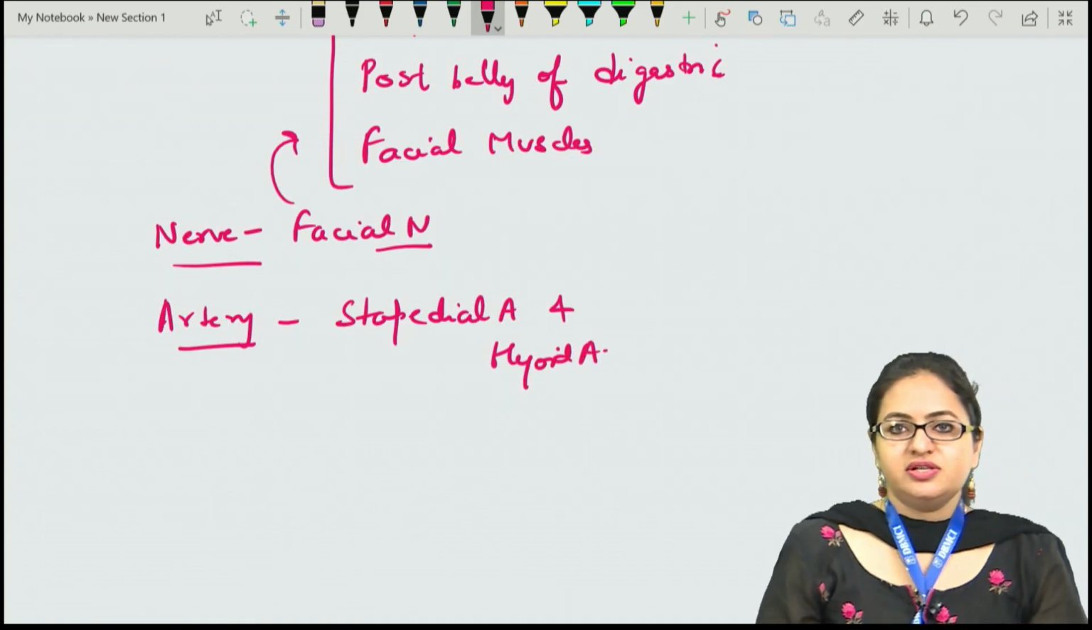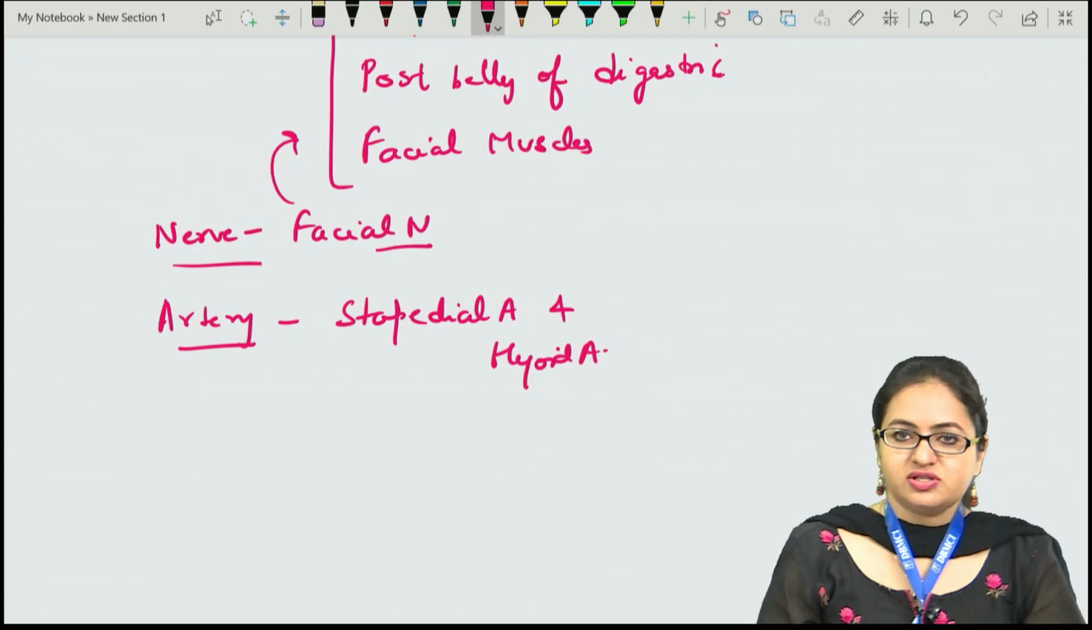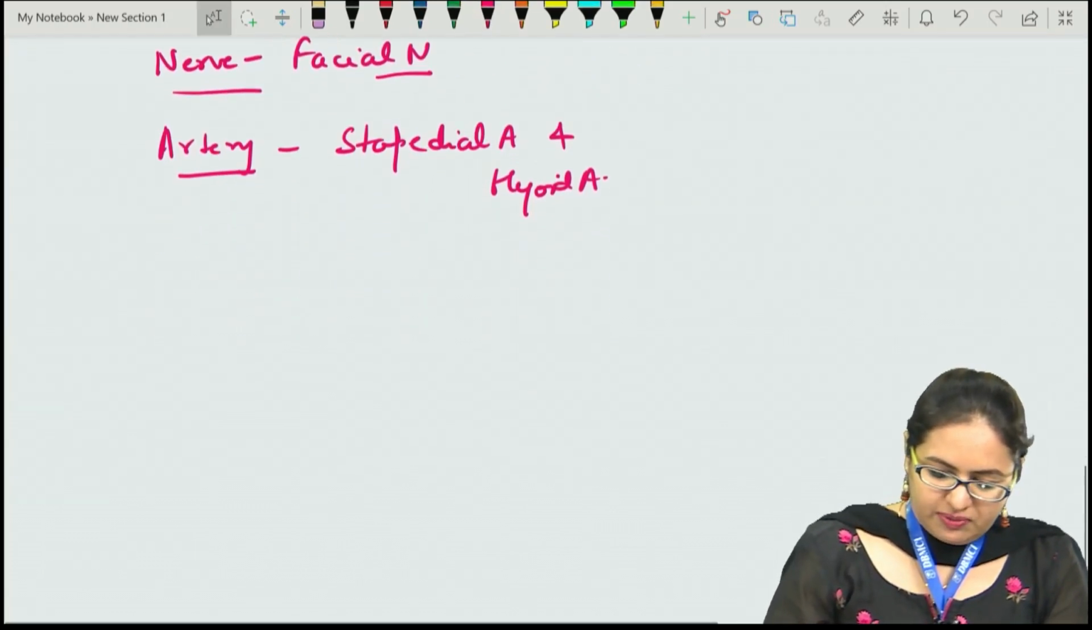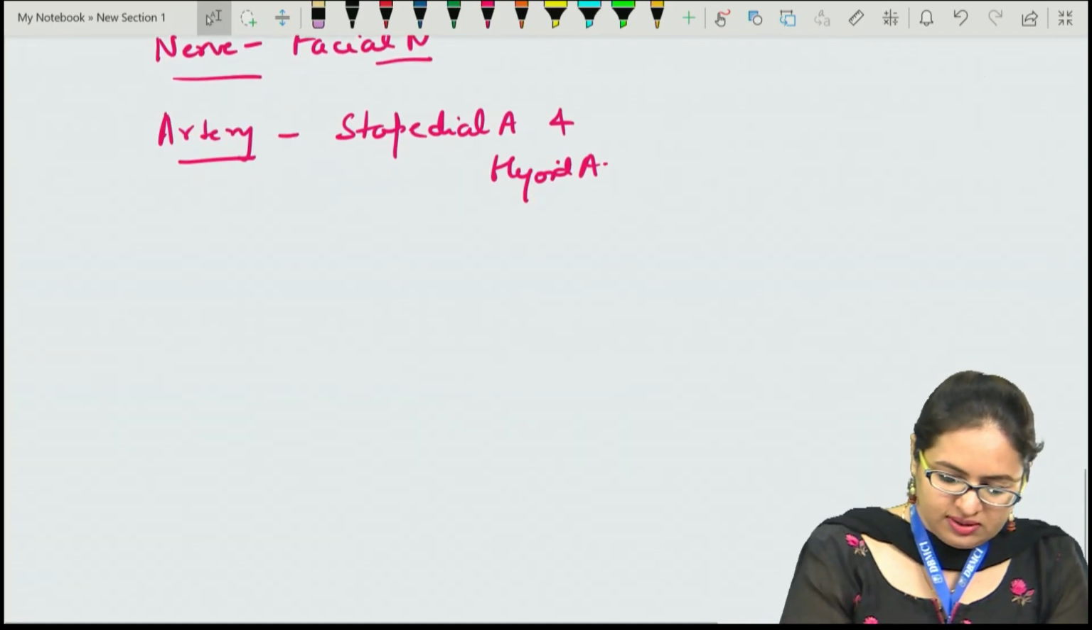So this aortic arch is also giving rise to an artery which is of smaller lumen or smaller diameter and not a large artery. So the stapedial artery and the hyoid artery. This is from the second arch.